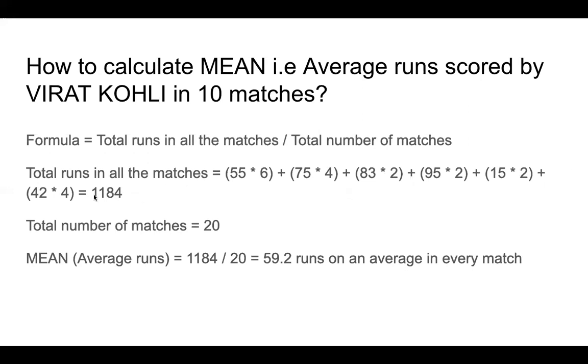So this is the entire runs he has scored. He has scored 1184 runs in 20 matches, total of 20 matches. So the number of matches is 20. So what is the mean? What is the average runs? It is 1184 divided by 20, that is 59.2 runs on an average in every match. So Virat Kohli has scored 59.2 runs in every match on an average.